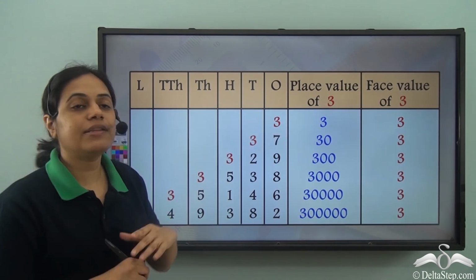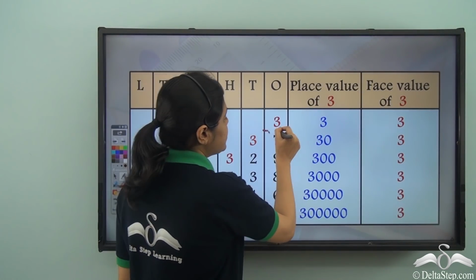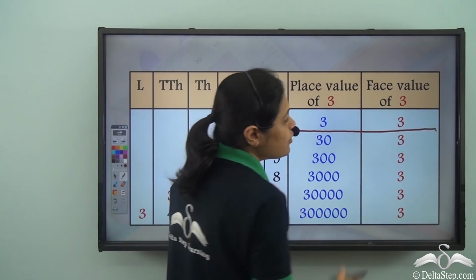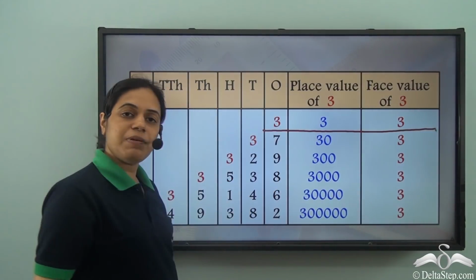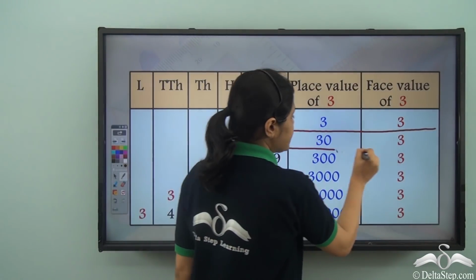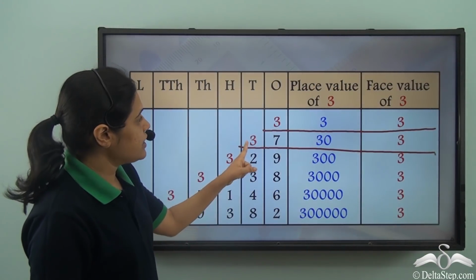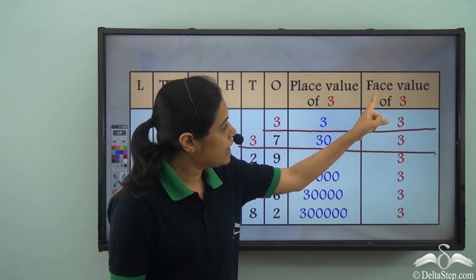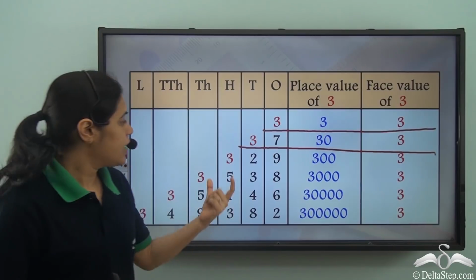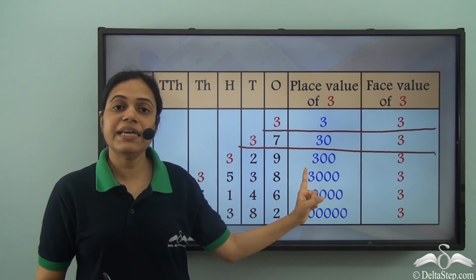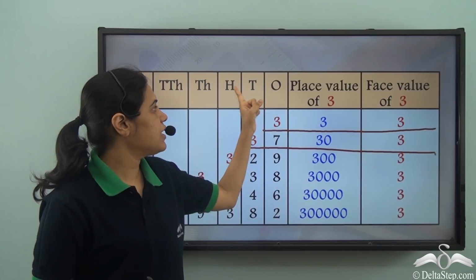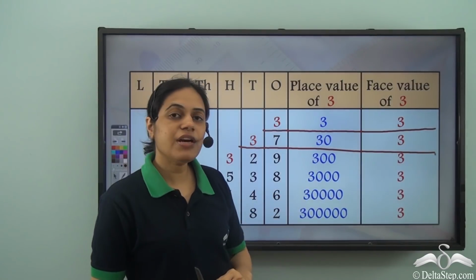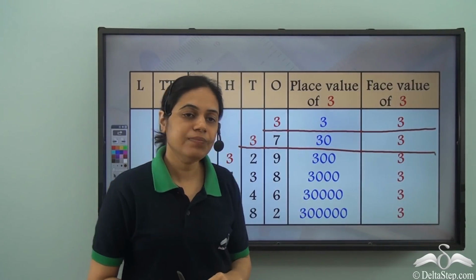So if I look at the digit 3, in this number, that is 3, the place value is 3 and the face value is 3 because 3 is in the ones place. In this number, that is 37, 3 is in the tens place. So the place value is 3 into 10, that is 30, and the face value is 3. In this number, 329, 3 is in the hundreds place. So place value will be 3 into 100, that is 300, and face value will be 3.